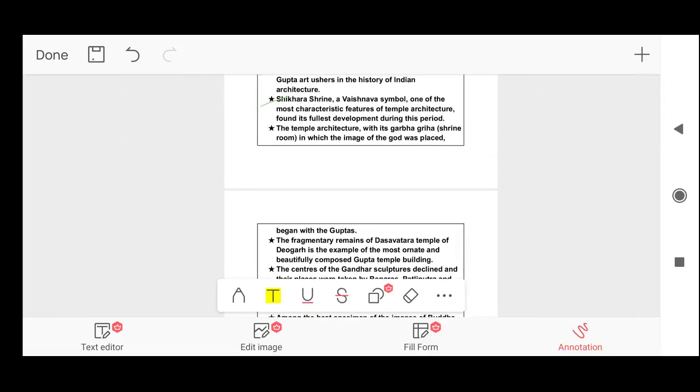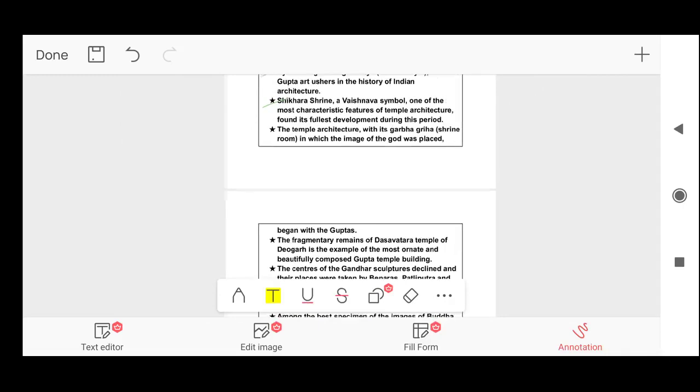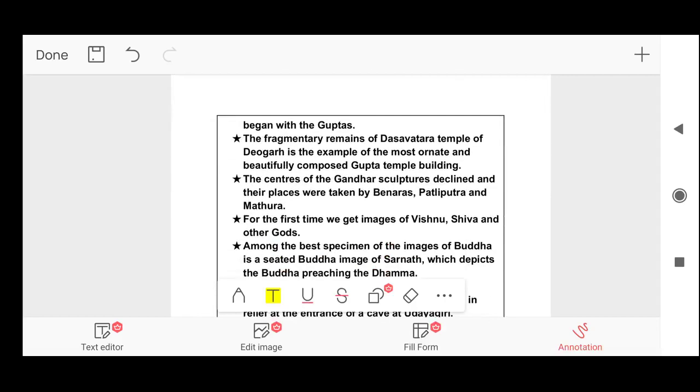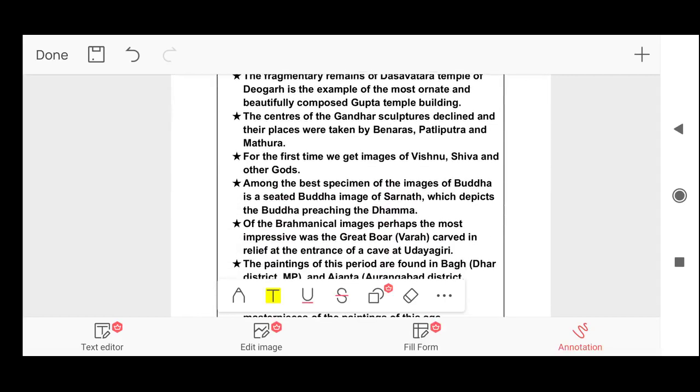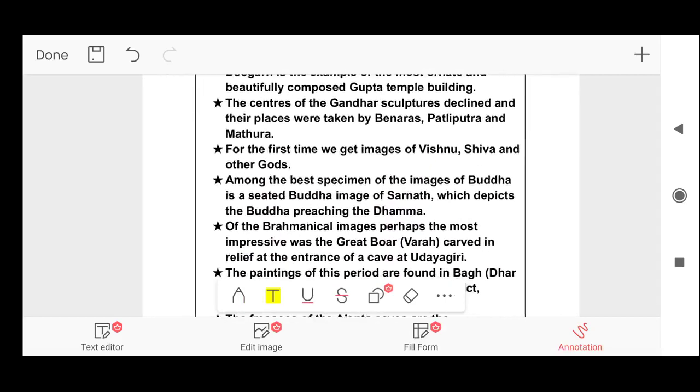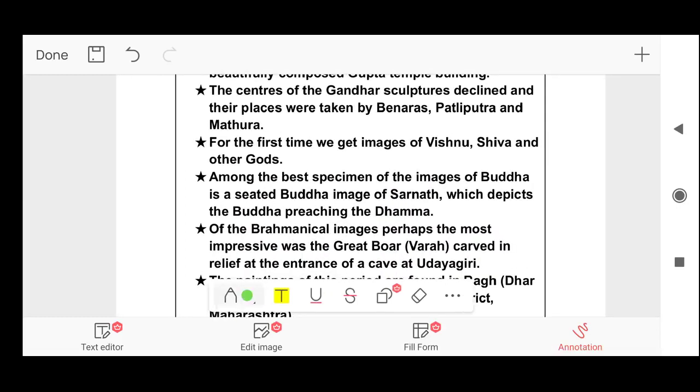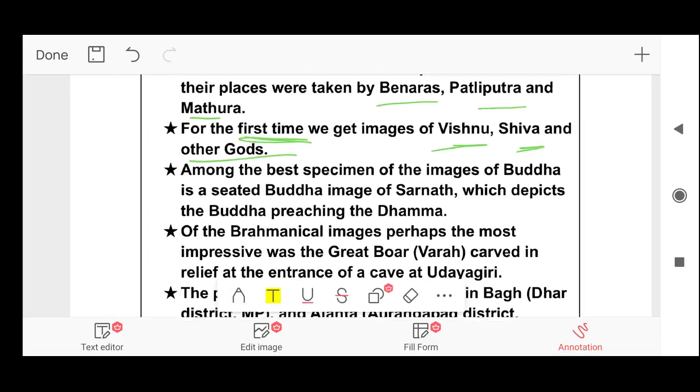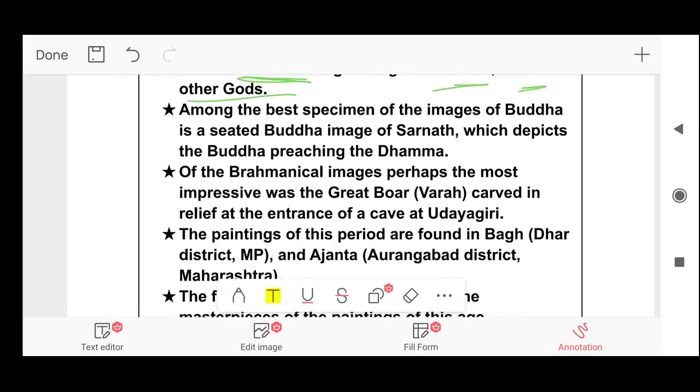Next, the center of the Gandhara sculptures declined and their places were taken by Banaras, Patliputra and Mathura. So Banaras, Patliputra and Mathura were important centers during the Gupta period. Next, for the first time, we get images of Vishnu, Shiva and other gods. We also read about it above that during the Gupta period only, idol worship started.